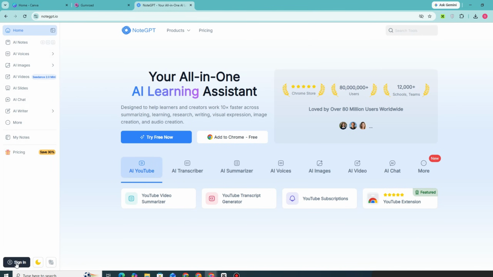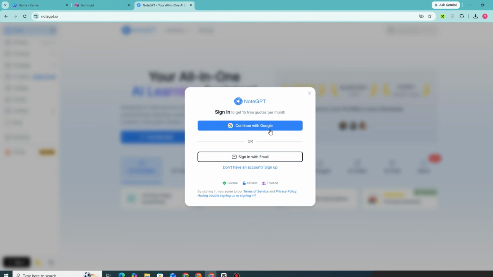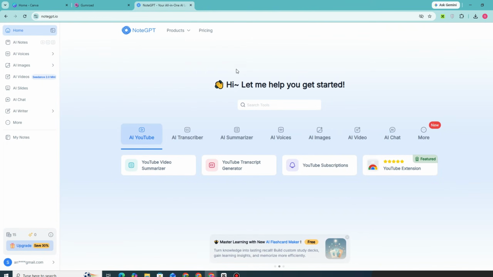It's easy to create an account, just connect it with your Google, or if you have email, then email and password. And this is what it looks like. Here you will see AI YouTube. You can also see here AI transcriber, and there is also AI summarizer, AI voices, AI images. There's also AI video, AI chat, and more. So basically, there are lots of ways on how to earn money with this tool.